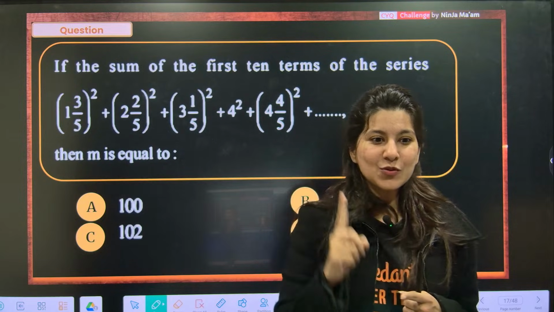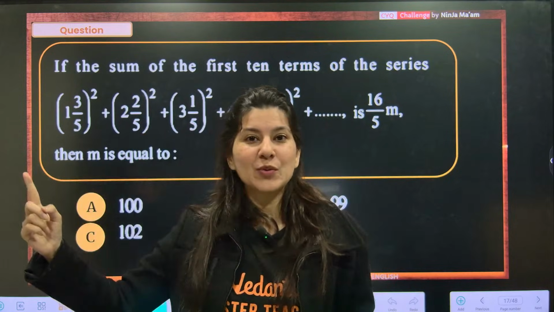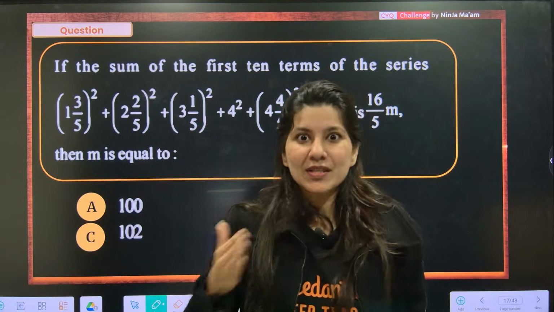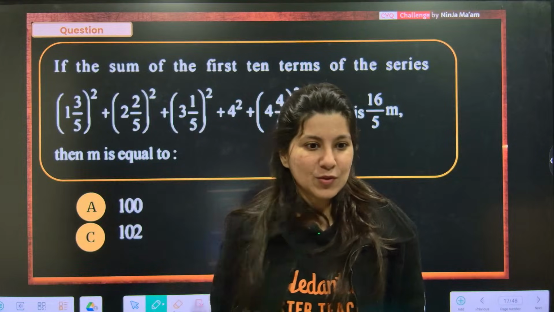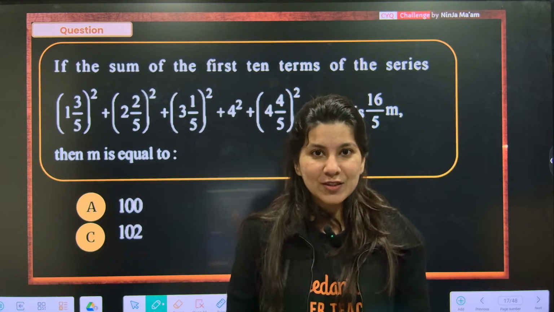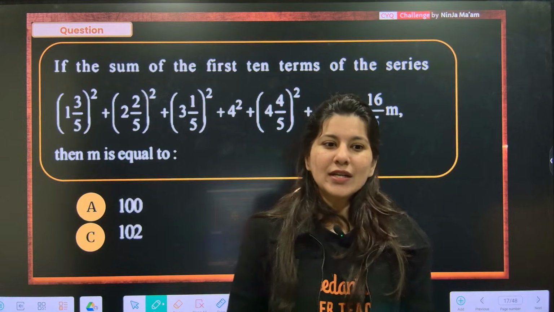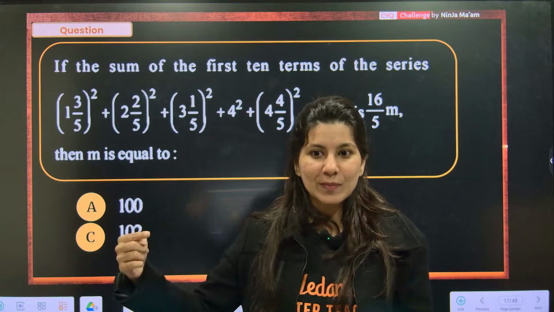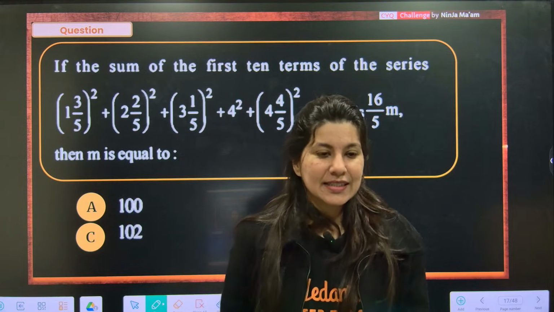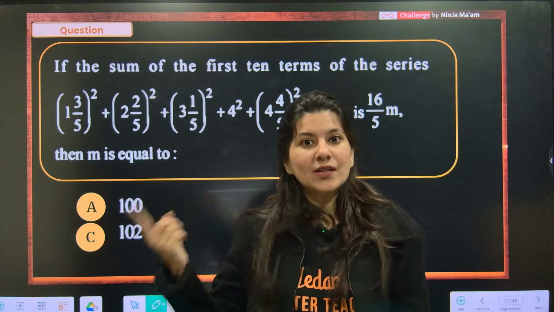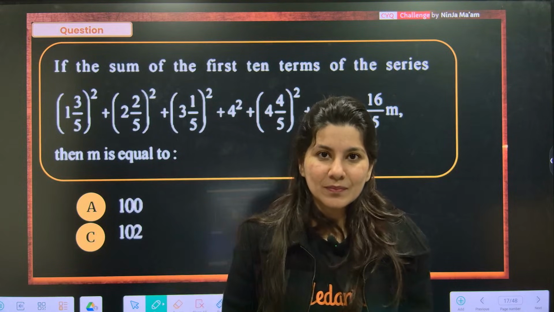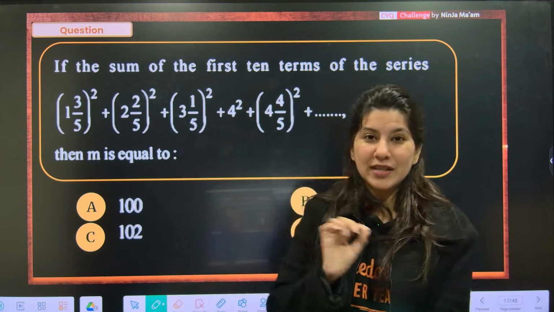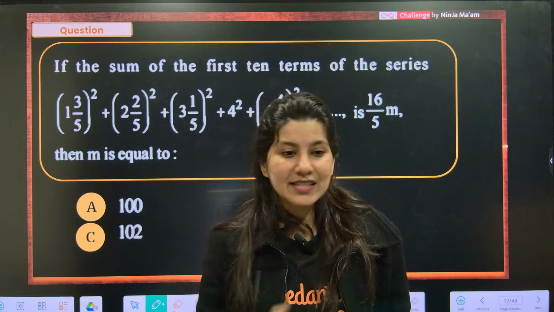Tell me 1 plus 2 plus 3 plus 4 plus 5 and all the way up to n. What's the formula? Sum of the first n natural numbers, n into n plus 1 by 2? Yes. And you know what? If I ask you 1 square plus 2 square plus 3 square plus 4 square plus 5 square plus 6 square, tell me the formula. n into n plus 1 into 2n plus 1 by 6. Do you remember? I am assuming that you know little formulas at least. I have revised this so many times.